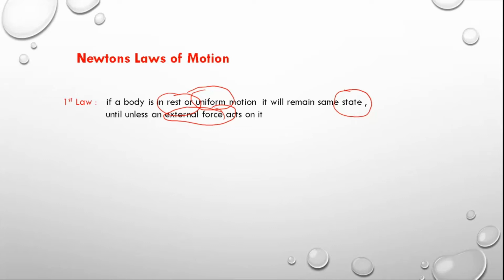Now what this means is, for example, if a body is at rest, or if you take one more body which is in motion, moving with some velocity v.